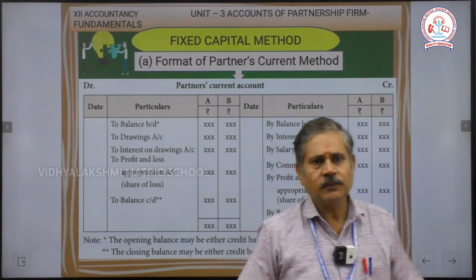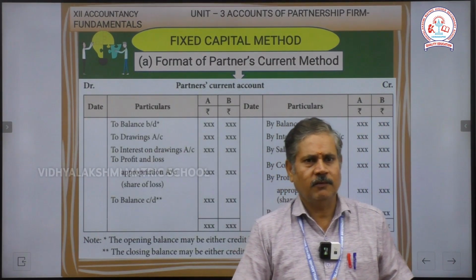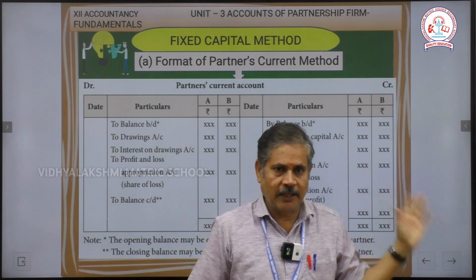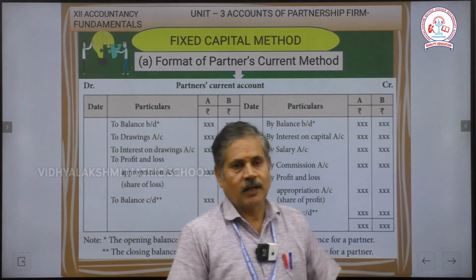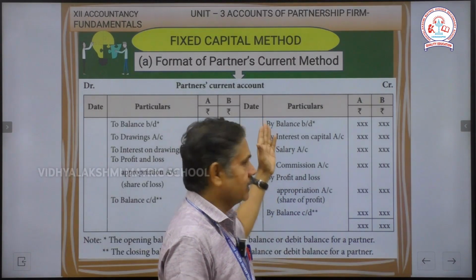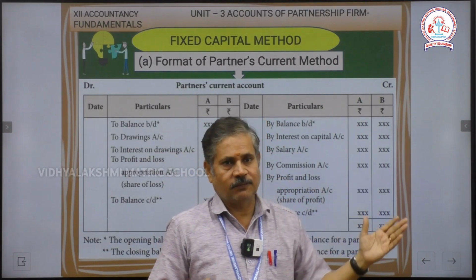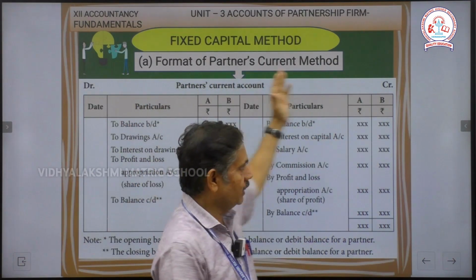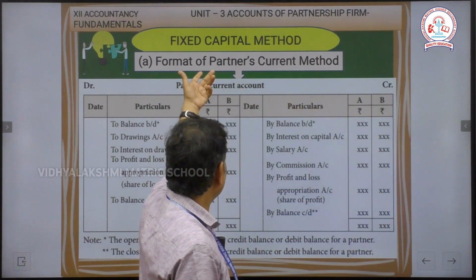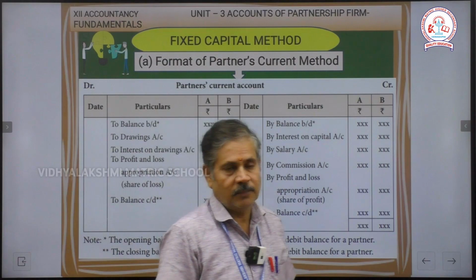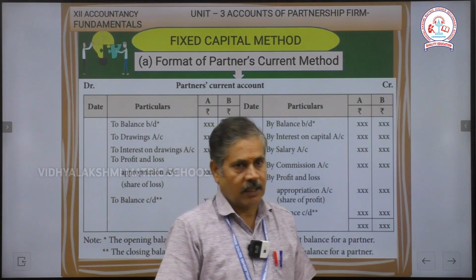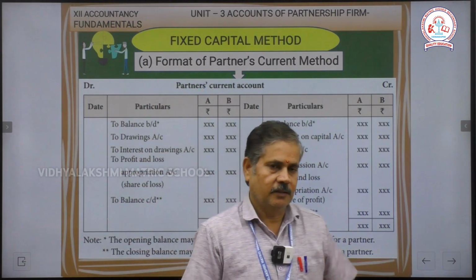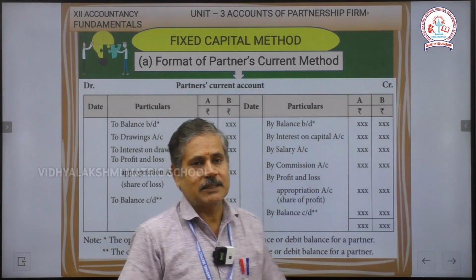Next. Format of the partners' current account. Here also, first we move to the credit side and write the balance b/d for the current account balance. So here also it is the same format: four columns on the left-hand side and four columns on the right-hand side. Write the date, with Dr in the left-hand corner and Cr in the right-hand corner, and in the middle write the particular account name. Here the account name is partners' current account. Write the columns date, particulars, amount, date, particulars, amount. First we will take the entry by balance b/d.